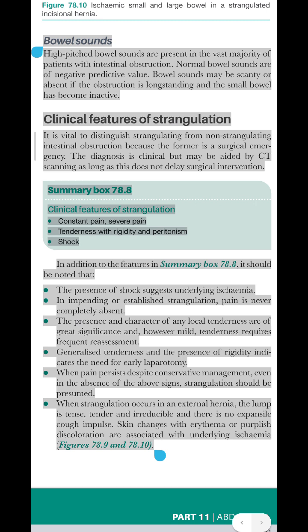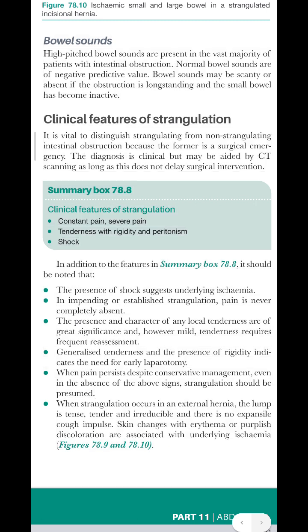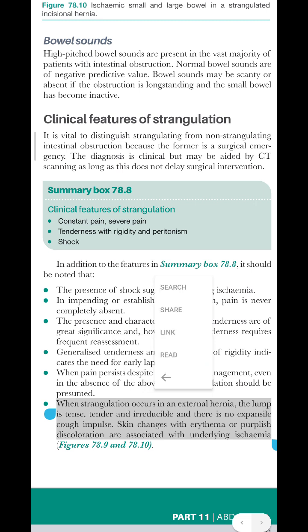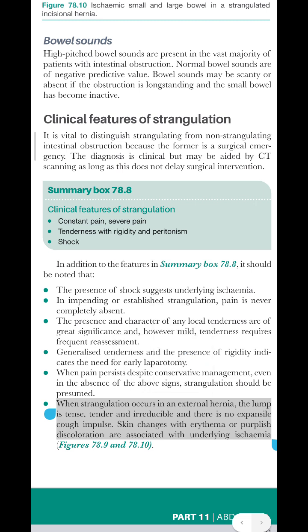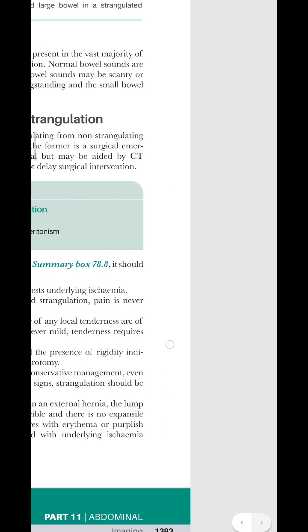Figure 78.9. Skin discoloration over strangulation. When strangulation occurs in an external hernia, the lump is tense, tender and irreducible and there is no expansile cough impulse. Skin changes with erythema or purplish discoloration are associated with underlying ischemia.